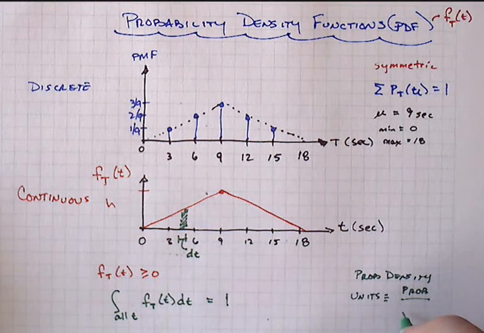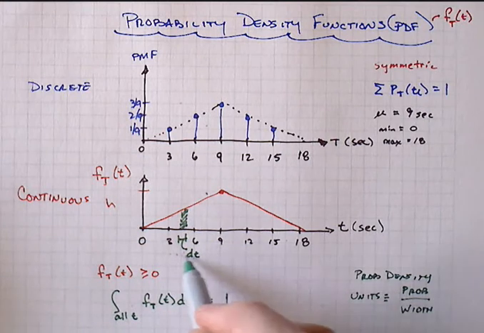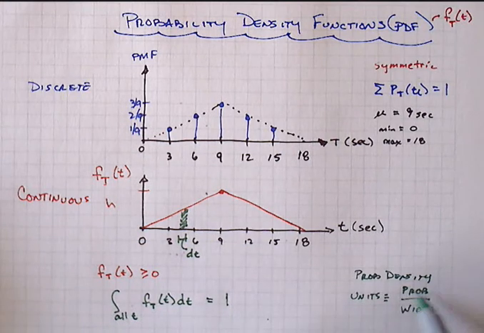The variable was seconds in our case, so it would be probability divided by seconds for that density. Multiply back by the width in seconds, and you get, of course, probability. Add them all up, and you get back to 1.